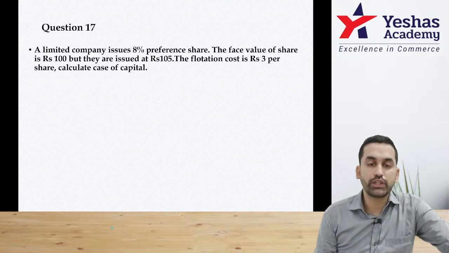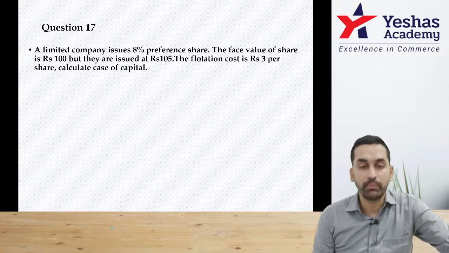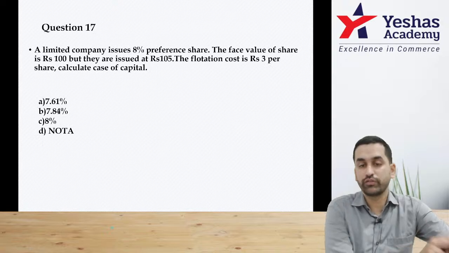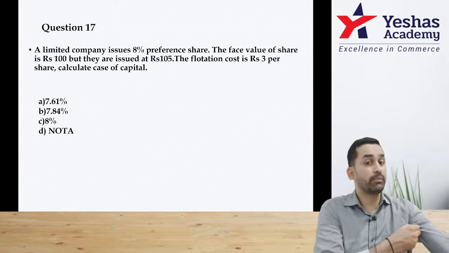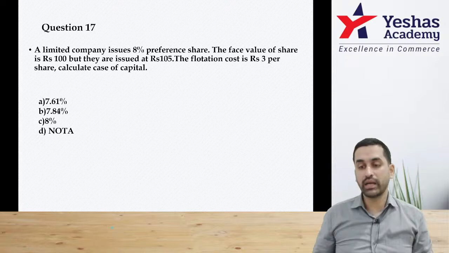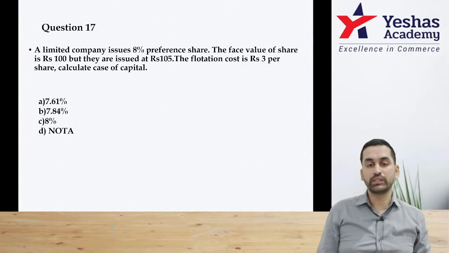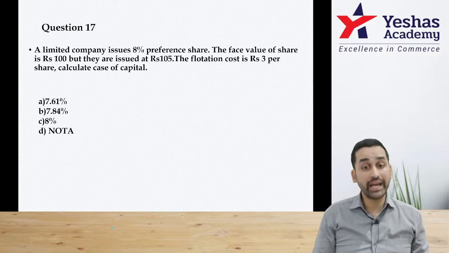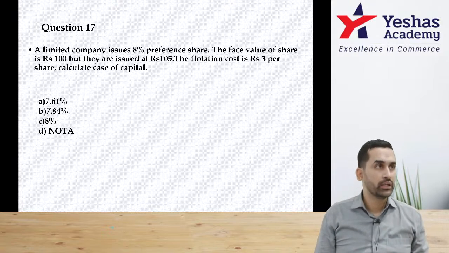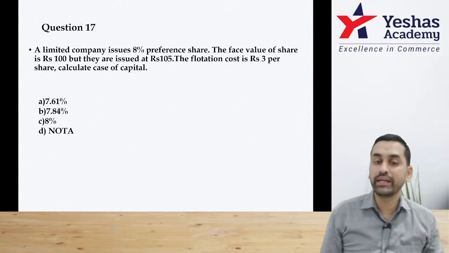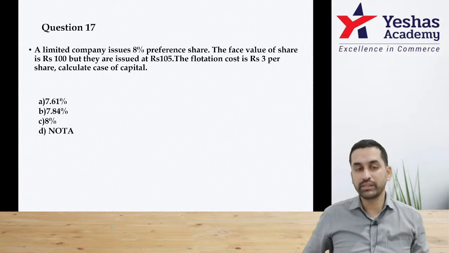A limited company issues 8% preference shares. Face value of the share is 100, but they are issued at 105. Flotation cost is 3 rupee. Calculate cost of capital. They haven't given anything about redemption. That means I have to consider only preference dividend divided by net receipt. How much is preference dividend? 8%. Correct. 8% is on what? 100 rupee. That means I have to take it as 8 rupee to be divided by 105 minus flotation cost 3 rupee. That means it is simply 8 divided by 102.